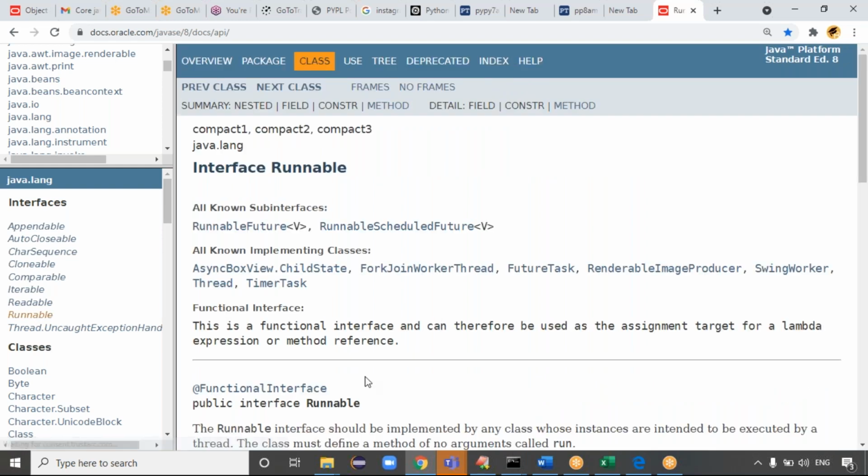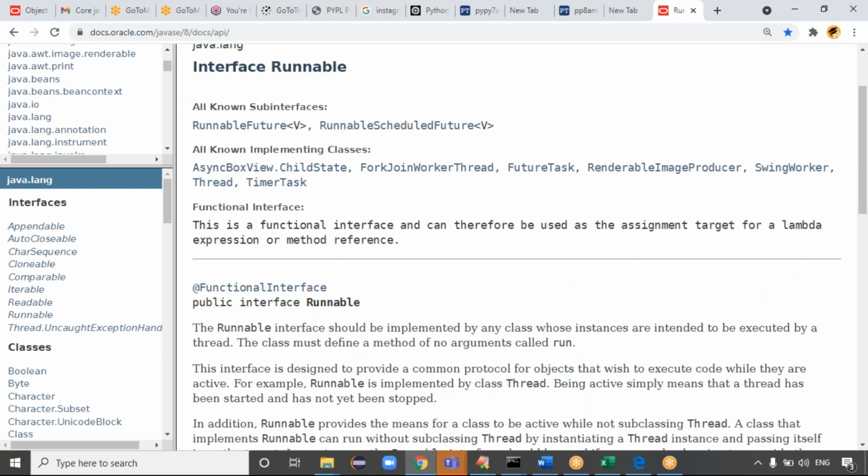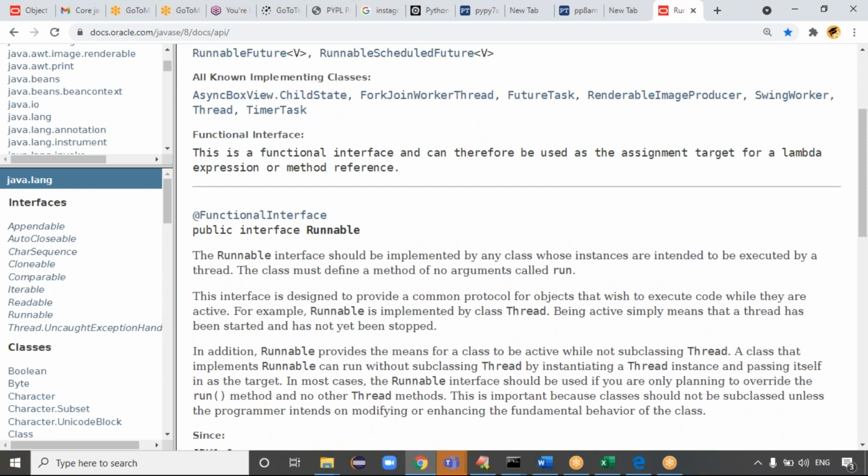If you open Runnable, see guys, it's a functional interface. What is a functional interface? An interface that contains only one abstract method is called a functional interface, guys. Here, public interface Runnable, so it's a functional interface.